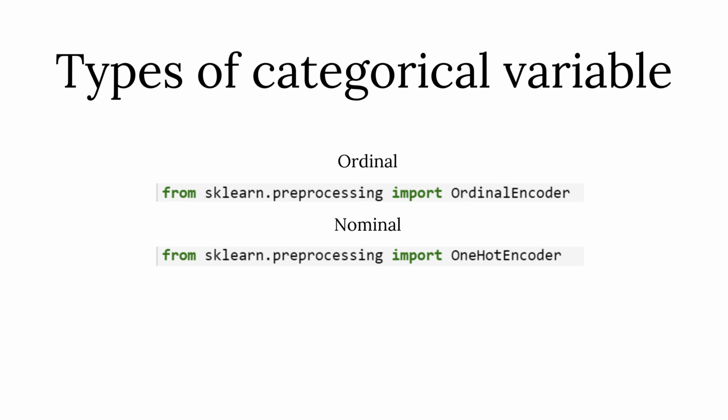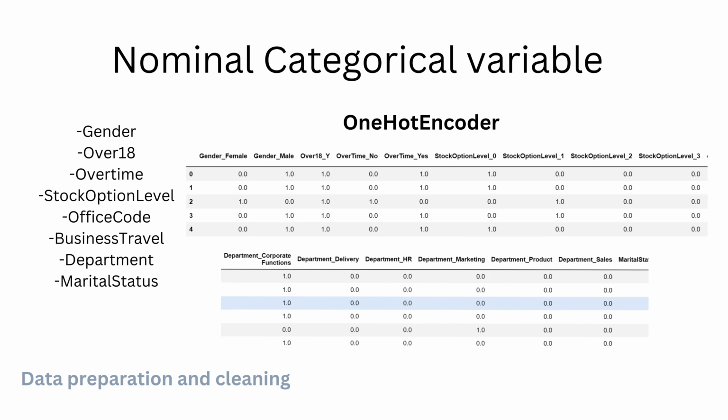During our exploratory data analysis, we also found two types of categorical variable, ordinal and nominal. Ordinal data is data that can be ranked or ordered, while nominal data is data that can be made to fit various categories. The nominal categorical variables include gender, over 18, overtime, stock option level, office code, business travel, department, marital status. Making use of one hot encoder, we were able to transform categorical variables as integers.